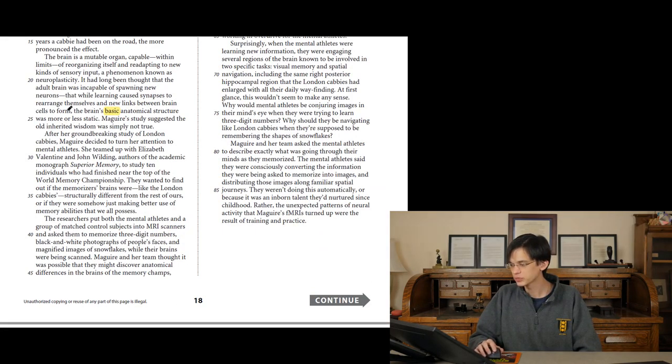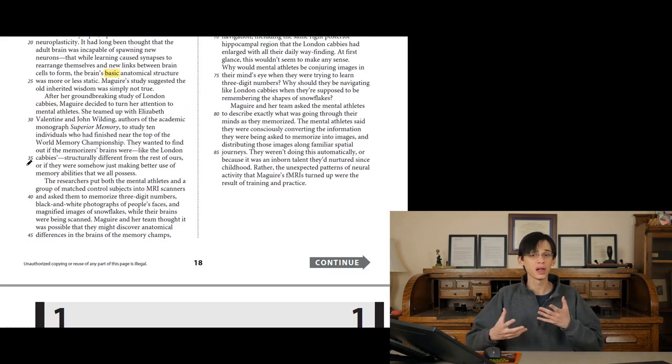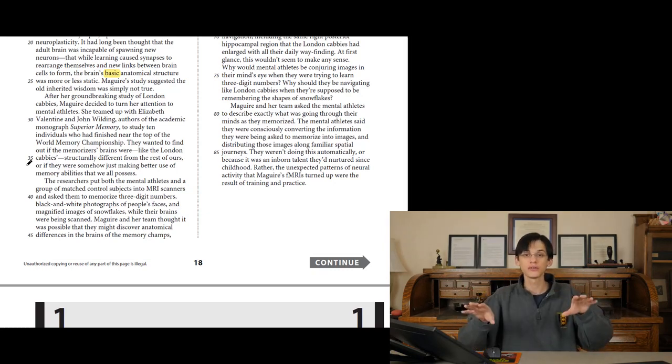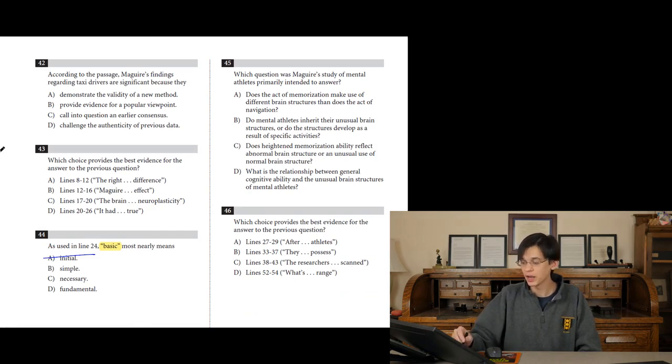While learning caused synapses to rearrange themselves, the brain's simple. Simple means that something is not developed. And just because something is simple does not mean it's basic. When we say the basic structure of the house or the basic structure of our company, that doesn't necessarily mean that it's simple or that it's not evolved or not developed.